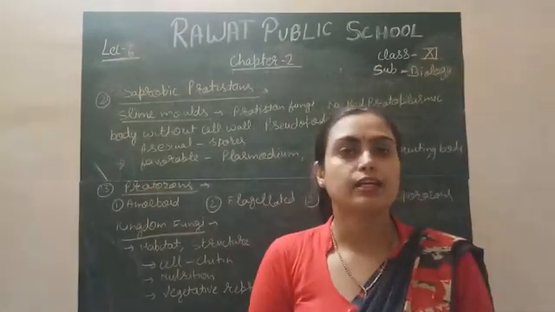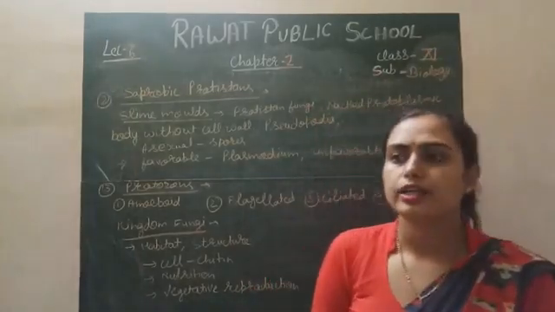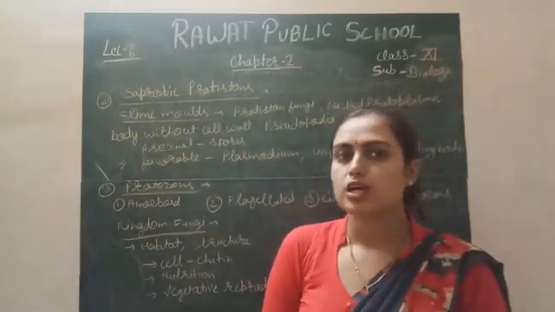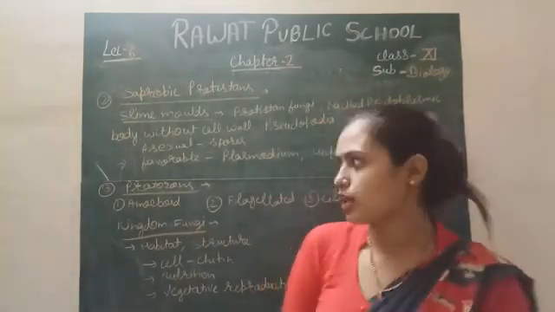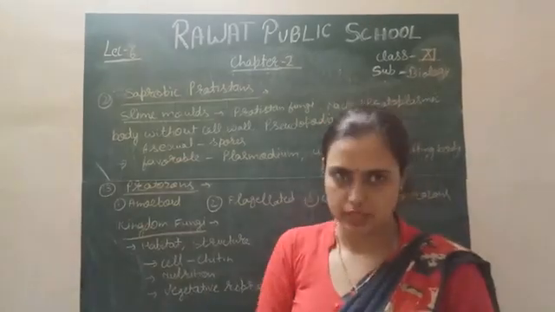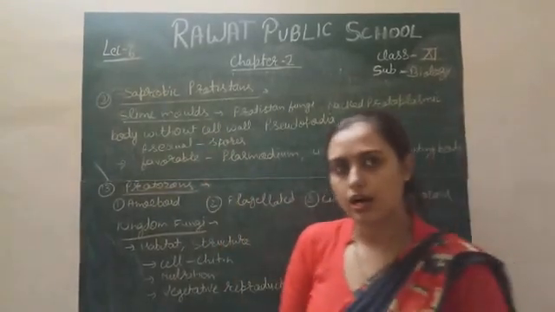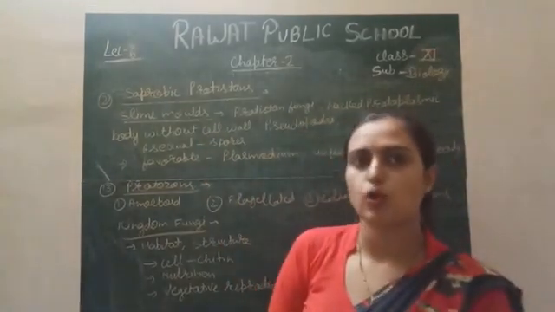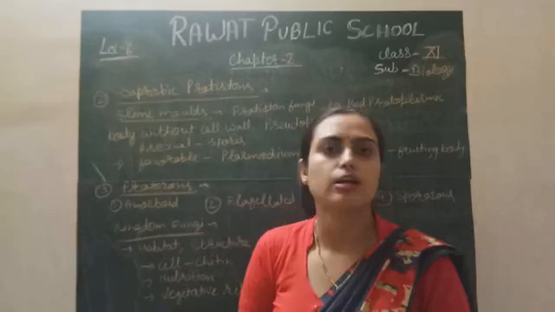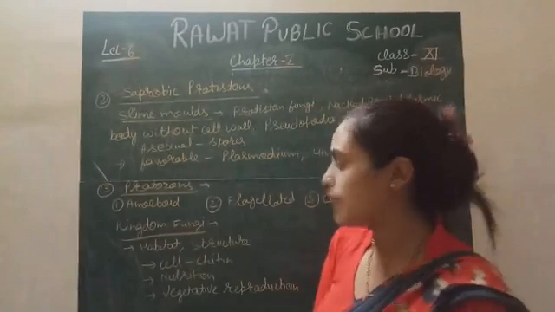One thing is that they feed on decaying matter, simply dead organic matter, and various kinds of reproduction take place in saprophytes, asexual as well as sexual. During asexual reproduction, spore formation takes place. In spores, a cell wall is present, right? The spores are made during the asexual mode of reproduction, and their wall is made up of cellulose. In the adult body, the cell wall is absent, right?